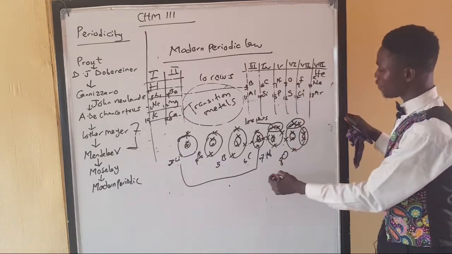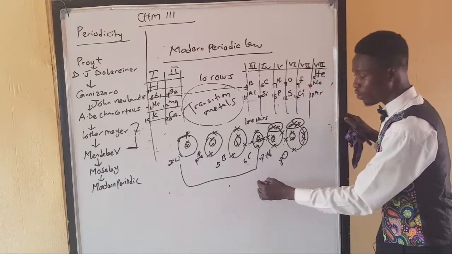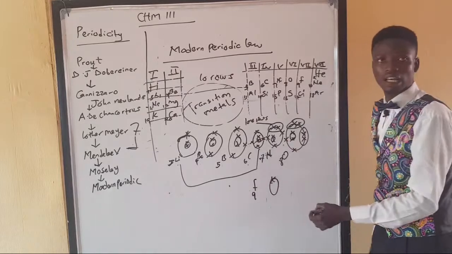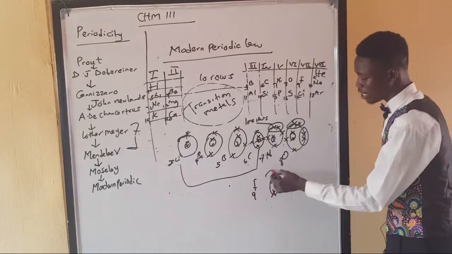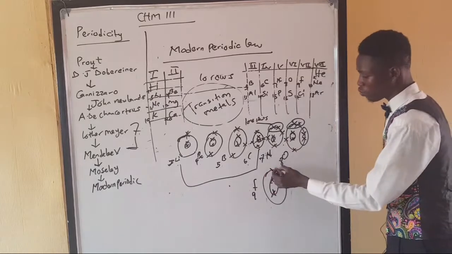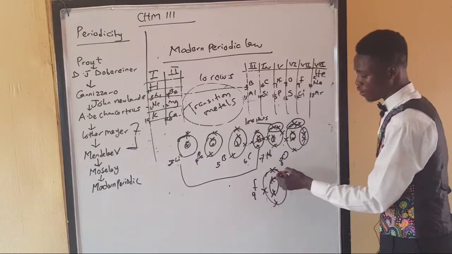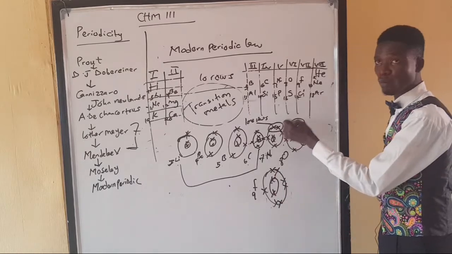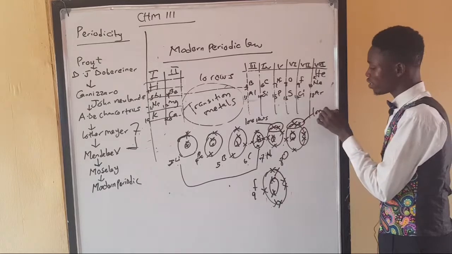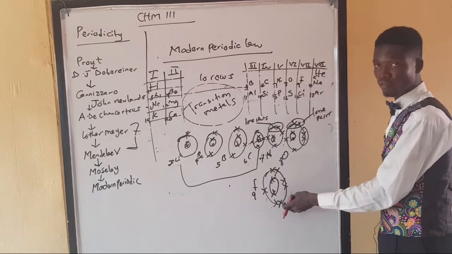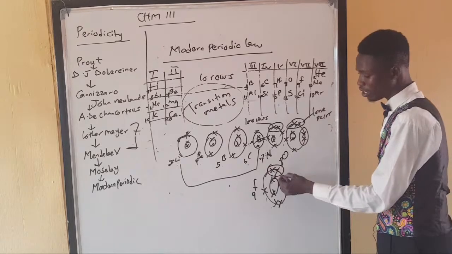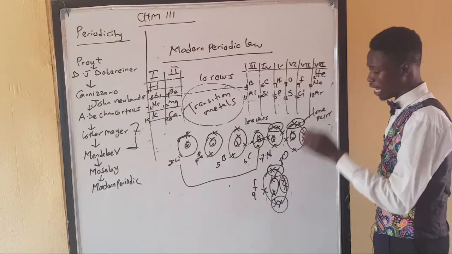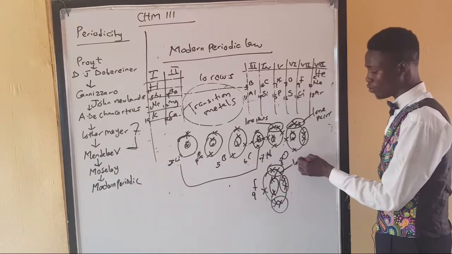So now let me be fast about this. So let's configure fluorine. Fluorine, which is 9, we actually have a shell where we took 2 out of 9. Then the leftover will be 7. Then we are going to be 1, 2, 3, 4, 5, 6, 7. You notice that the double pairs, the people I call lone pairs, have been increasing from nitrogen down to fluorine. You will see that here now I have about 3 places in the atomic shell whereby I have 2 electrons existing together on an atom, and we still call them lone pairs.